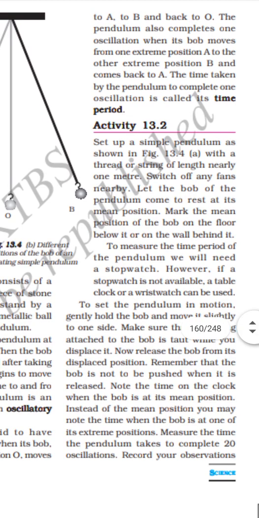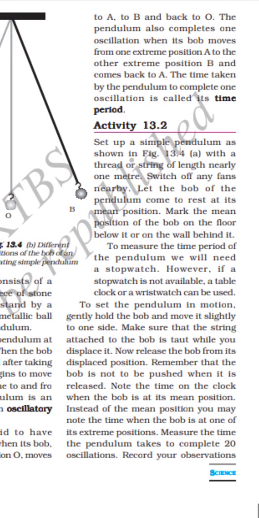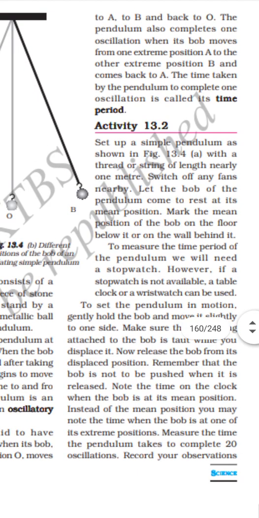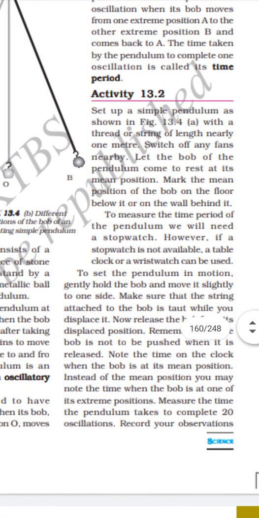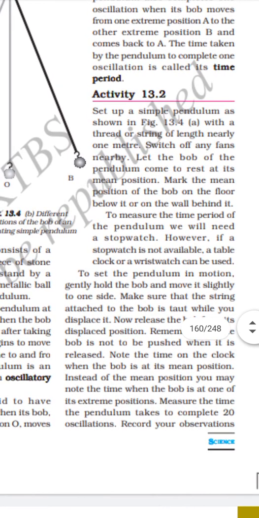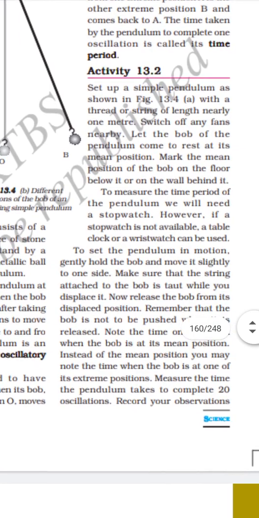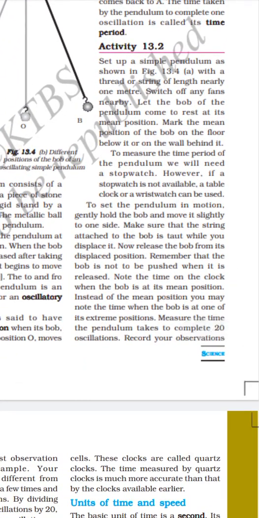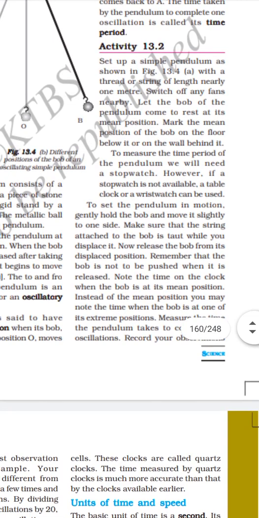To set the pendulum in motion, gently hold the bob and move it slightly to one side. Make sure that the string attached to the bob is taut while you displace it. Now release the bob from its displaced position. Remember, the bob is not to be pushed when it is released.